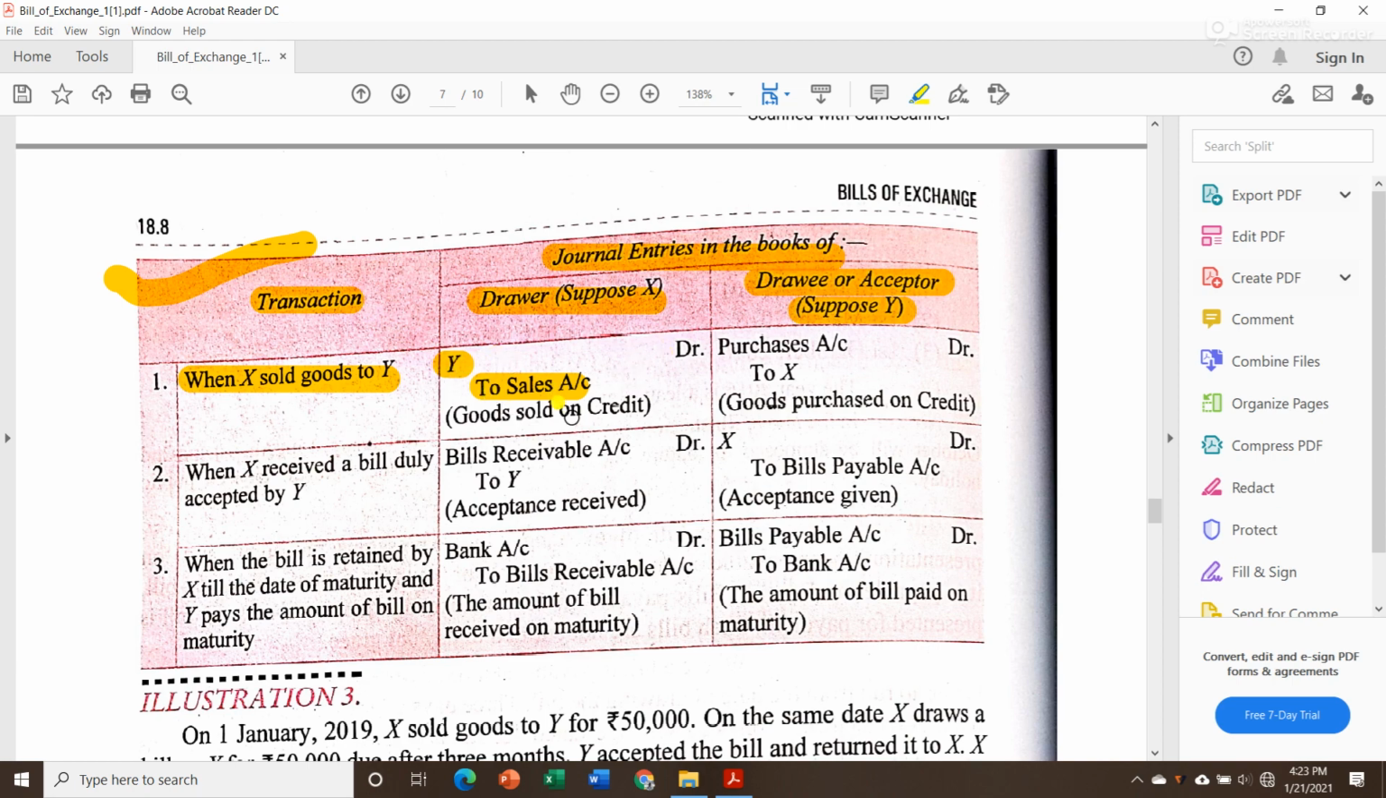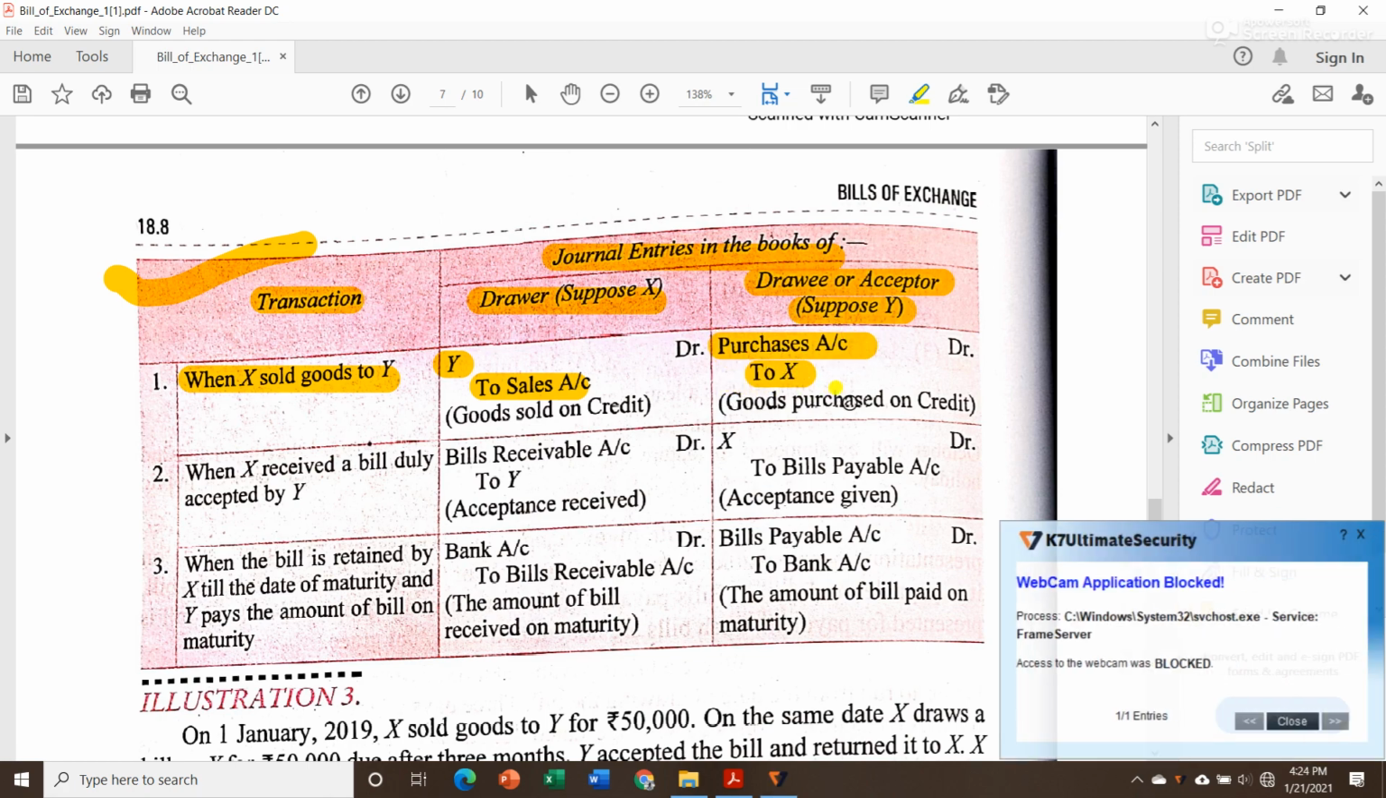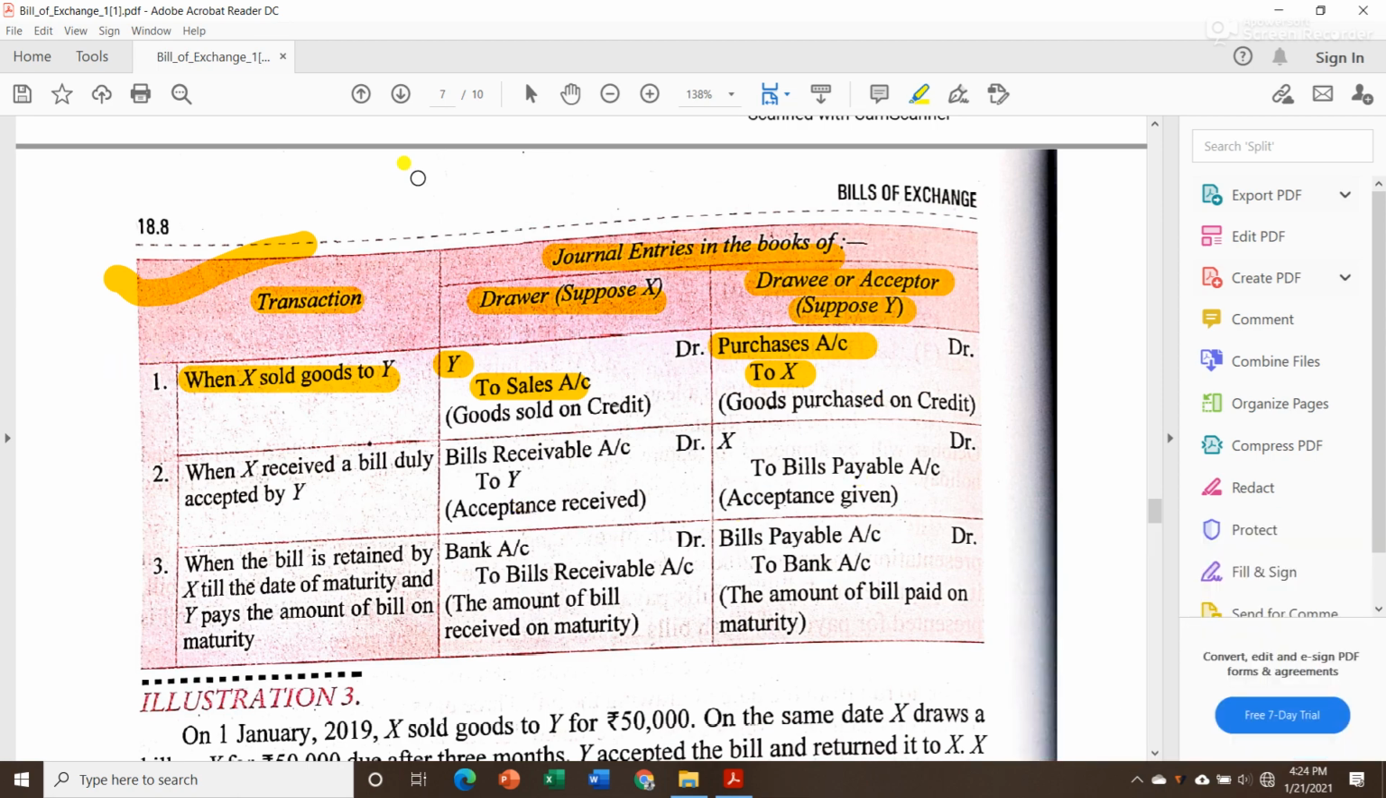Now imagine yourself as Mr. Y. You are Mr. Y and you purchase goods on credit from Mr. X. So what will be the journal entry in your books? It will be purchases account debit to X, because you purchased goods on credit from Mr. X. Then this selling transaction is over.